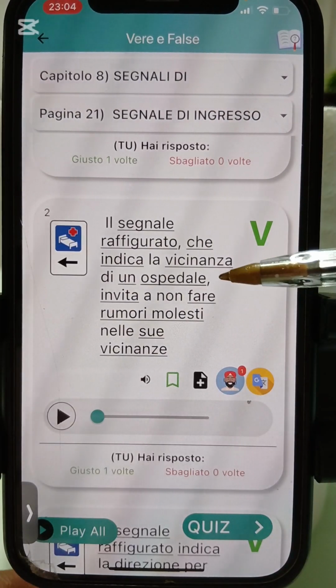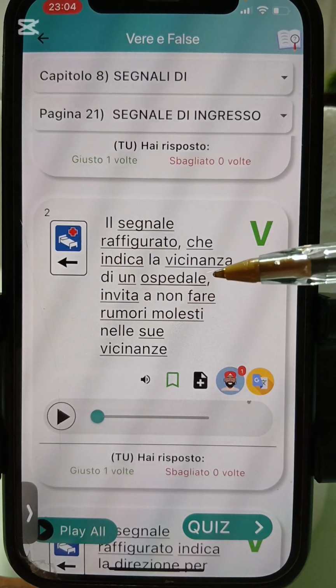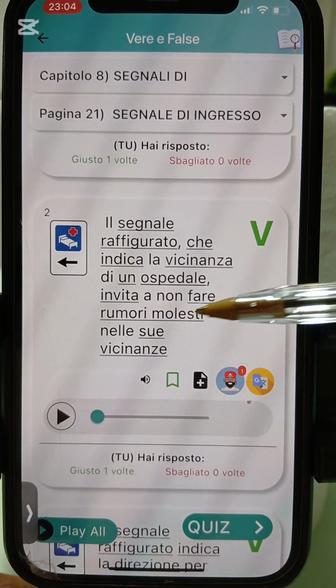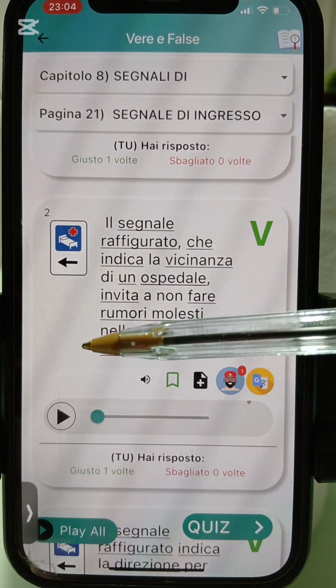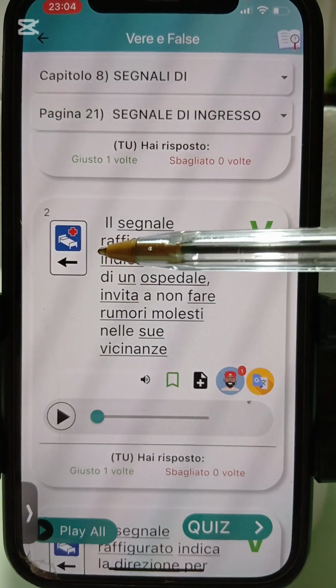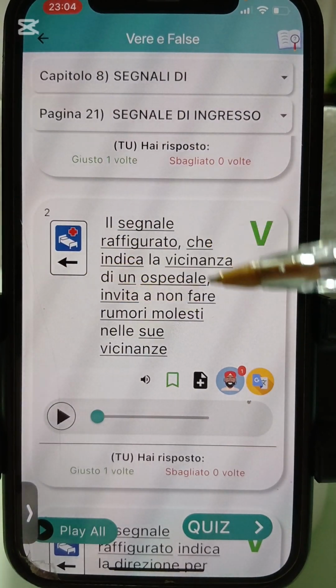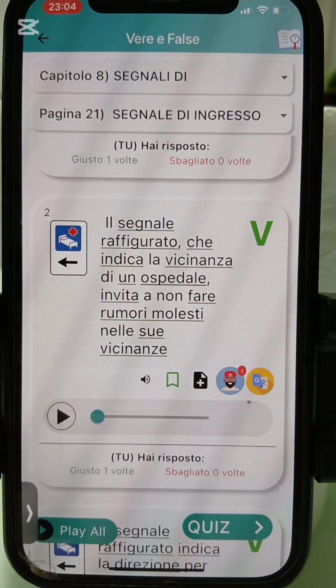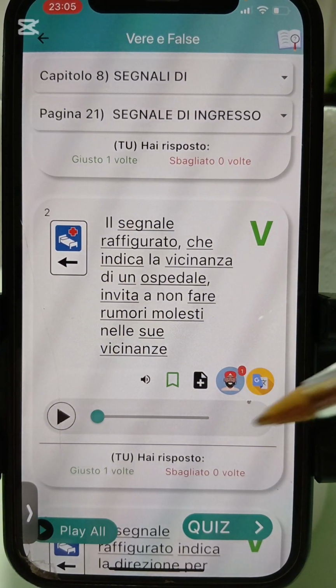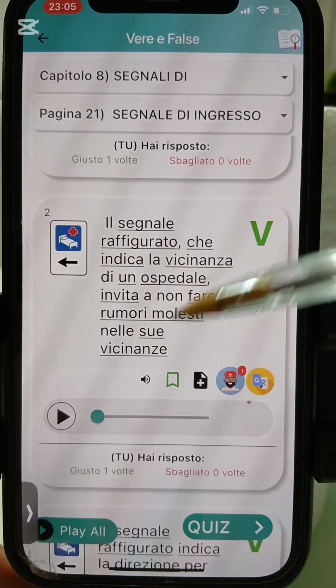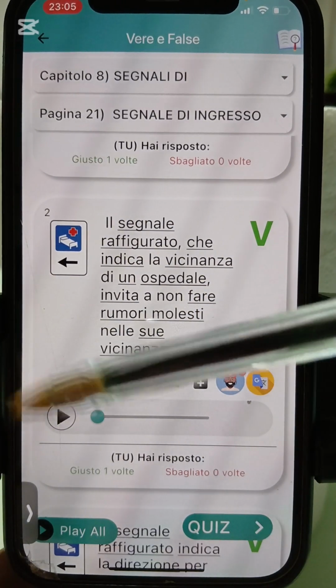Vicinanza is close. This sign tells you that you are close to what? To hospital. And it tells you not to do fare rumori molesti, make you no make noise, no make too much noise within the environment where you see this sign. Why do they tell you not to make noise? If you are a driver, for instance, don't accelerate. If you are close to this sign, that is not the time to put your vehicle in gear 5 or gear 3 and accelerate vroom vroom. All those noises are not good. So it tells you not to make noise in the vicinity of where you see this sign.